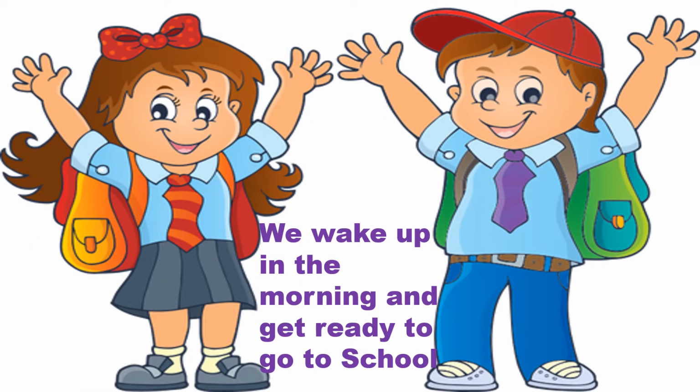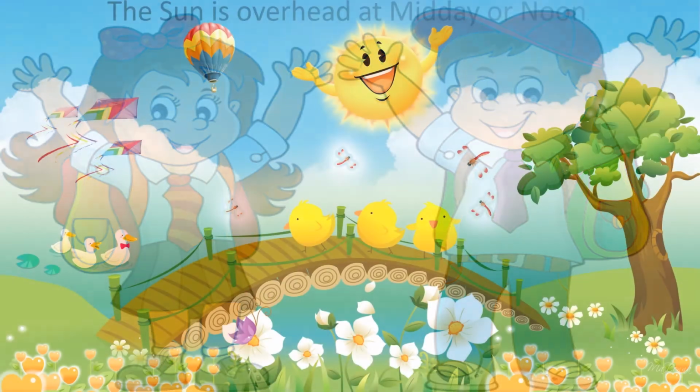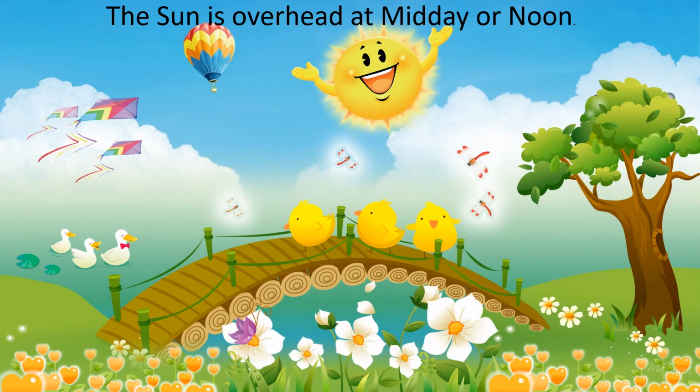We wake up in the morning and get ready to go to school. So children, here you can see a slide with two school going children, and they wake up early morning and get ready to go to school. So morning time is the time when the sun rises and then we get ready to go to school. Here we see the sun overhead. And when is that? That is at midday or noon.